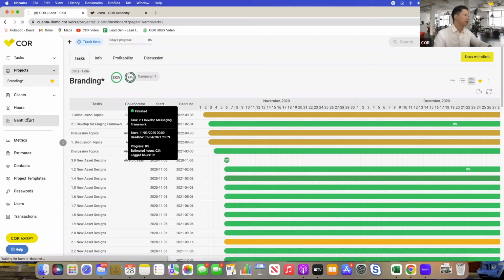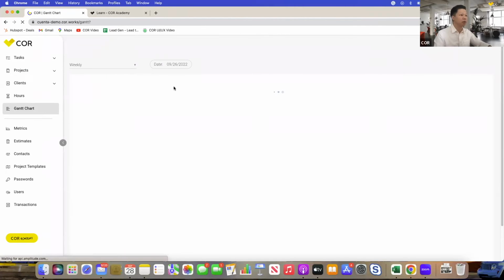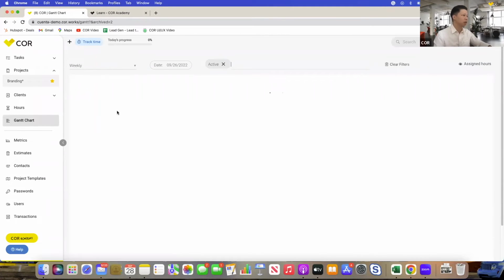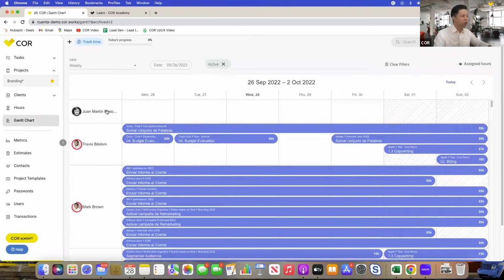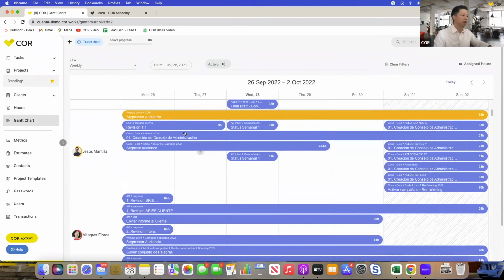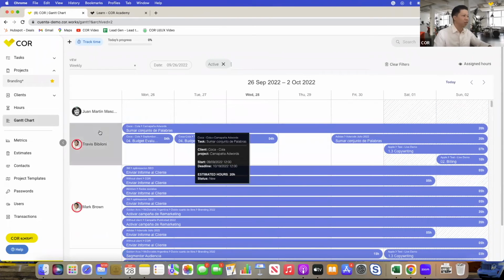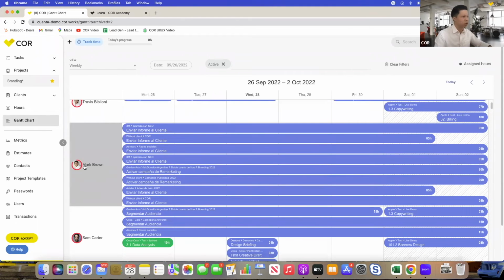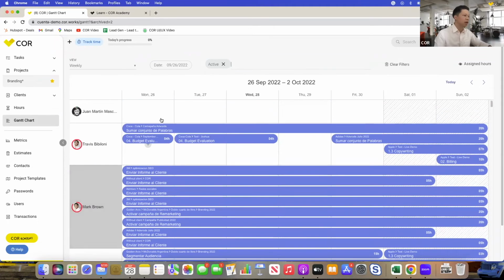If you'd like to see what everybody's really been doing, jump into this Gantt chart right here. And it will show you what everybody is going to do in this period of time and what everybody's been doing, right? I'll show you also the capacity of people indicated in the profile picture circles that we saw earlier.